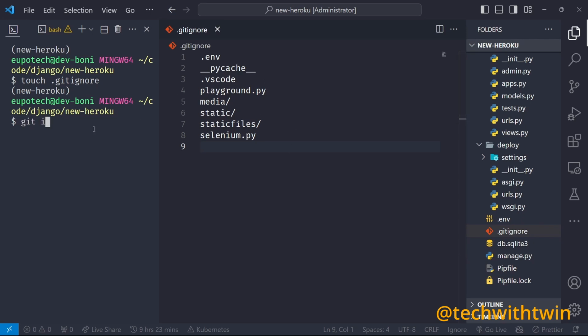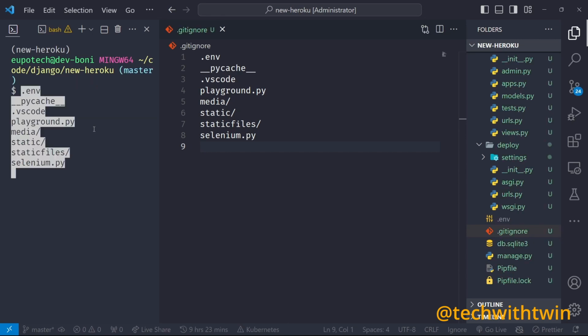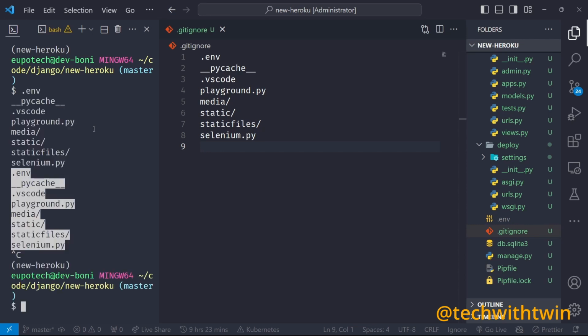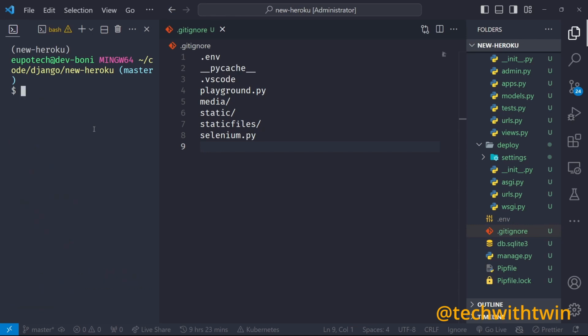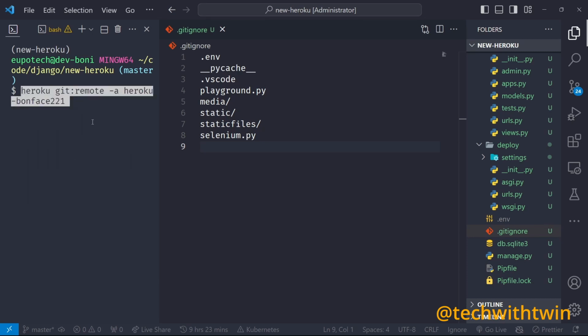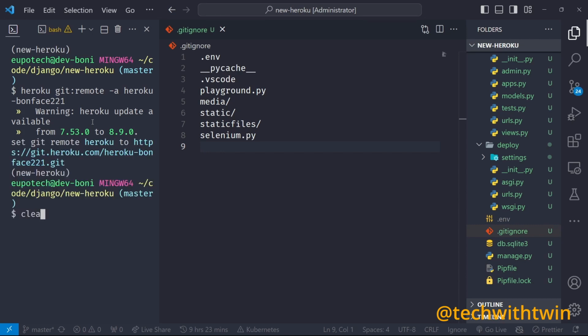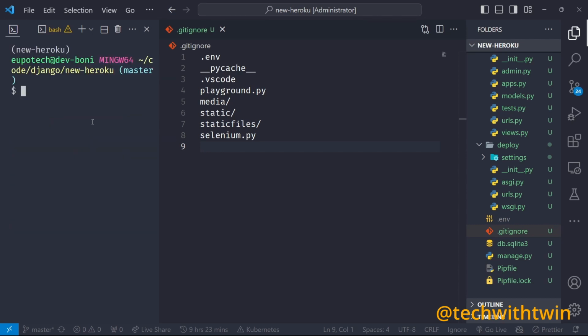So then we can say git init. Then we copy that file, not this one. So we can copy this one. So we initialize that repository, and then final steps.